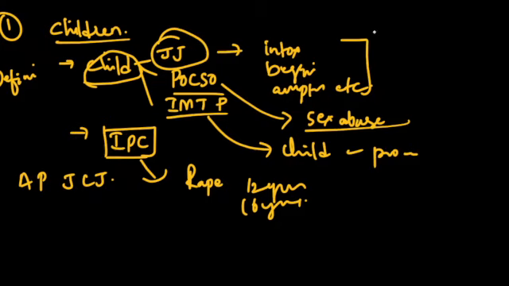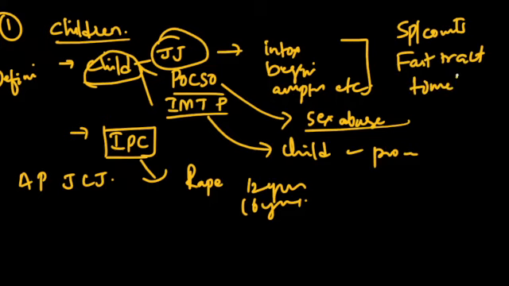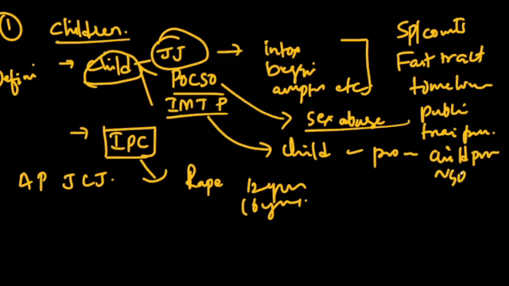Let's say you should have some special courts or fast track mechanisms or particular timelines to finish the disposal of cases, public awareness and training programs, some child protection units, NGOs, victim support and counseling for the child and parents, and some online hearings to ease the process. All these are suggestions that we can add to this essay and complete the essay.